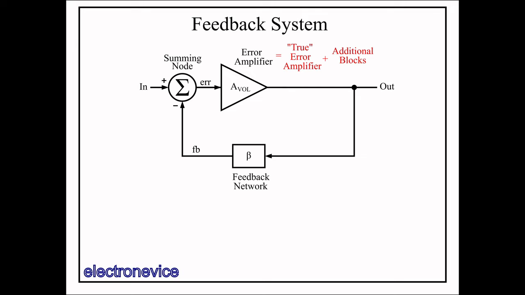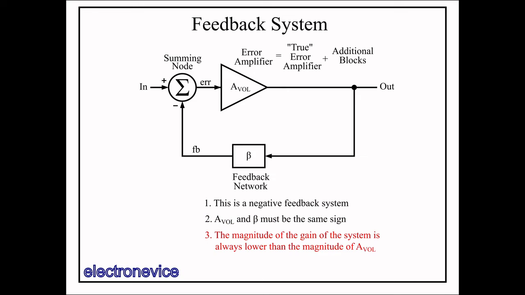There are a few things we should note about this feedback system. This feedback system implements negative feedback. This means that the signal fed back from the output, labeled here as FB, is subtracted from the input signal. This also means that AVOL and beta must always be the same sign, usually both positive. A negative feedback system always produces a closed-loop gain magnitude lower than the gain magnitude of the error amplifier. And finally, positive feedback is undesirable, as it causes an amplifier to become unstable and have infinite gain, thus causing the output to rail or oscillate. We'll discuss instability in more detail in a later video.